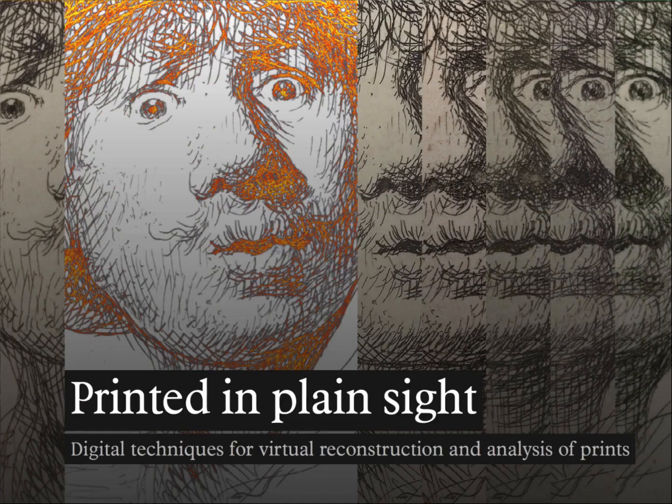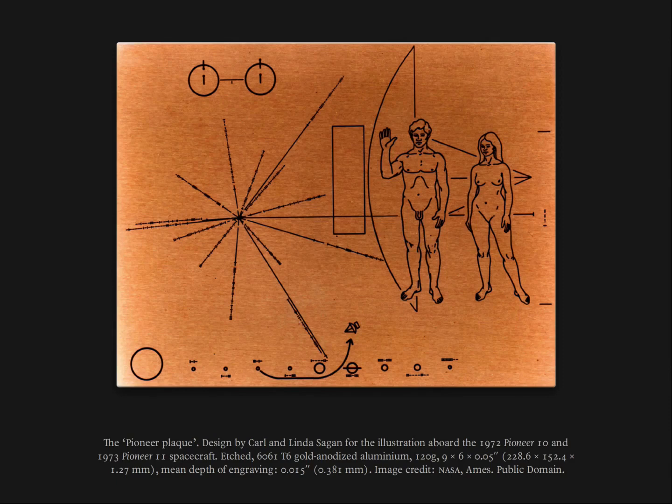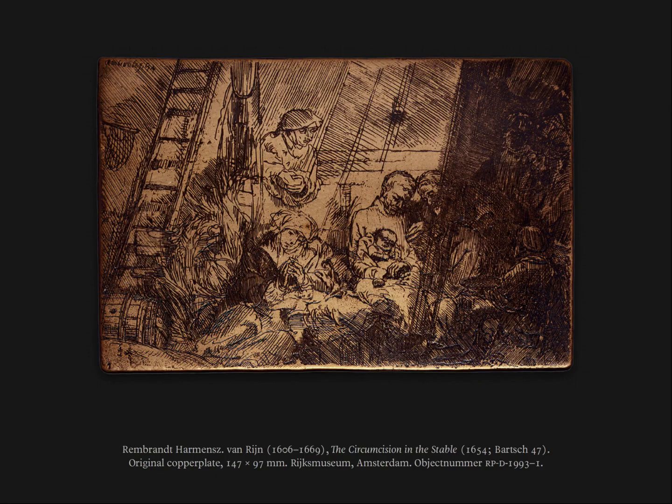Some 50 years ago, a message was sent into space. It was a print. It's not a masterpiece, but the drawing neatly shows a man and a woman who live on an insignificant planet near a tiny star in our little galaxy. Here's another etching, by Rembrandt. A man and a woman again, and a child, in some dirty stable. It's the original copper plate, the very single one we have in the Rex.